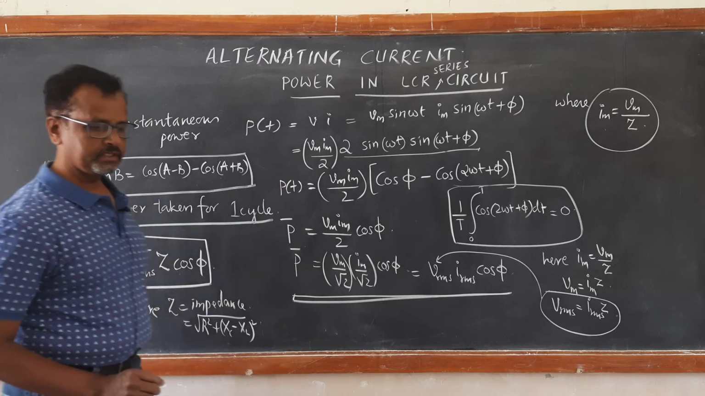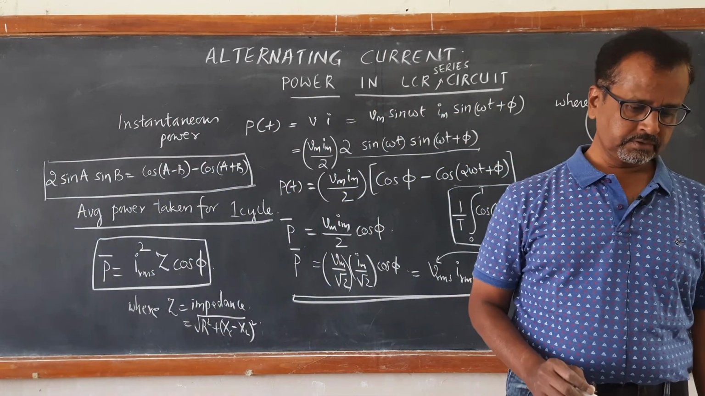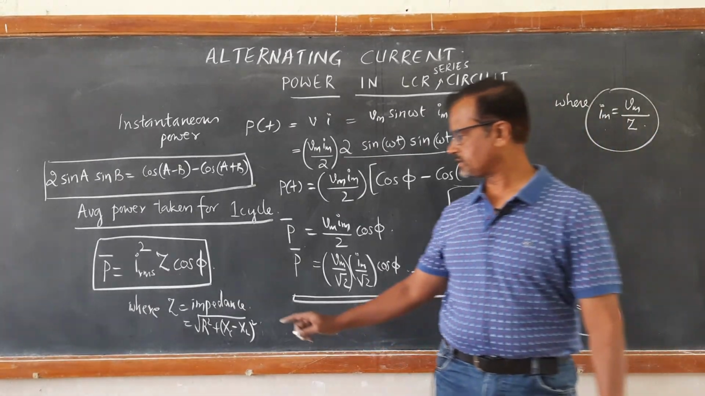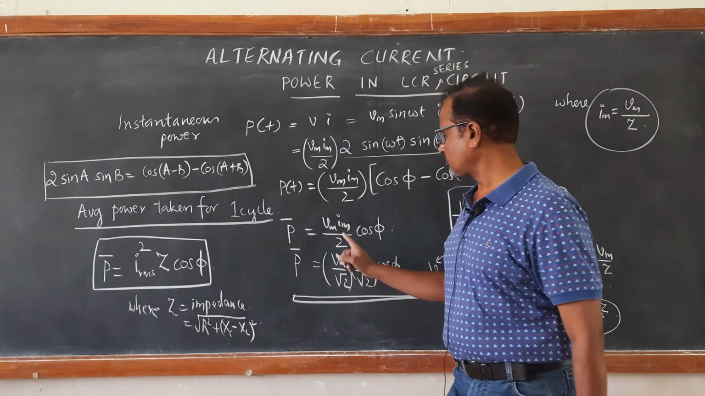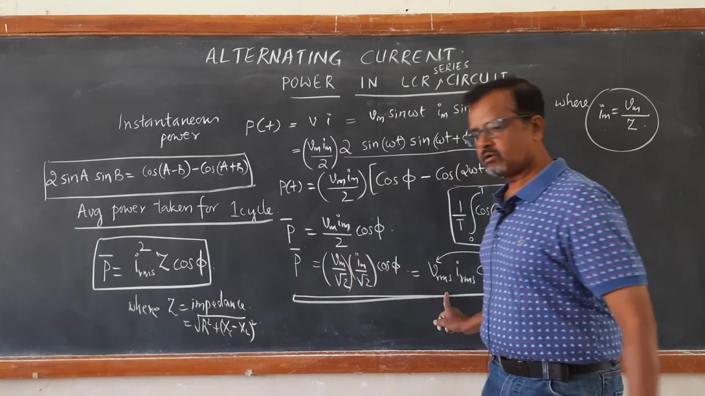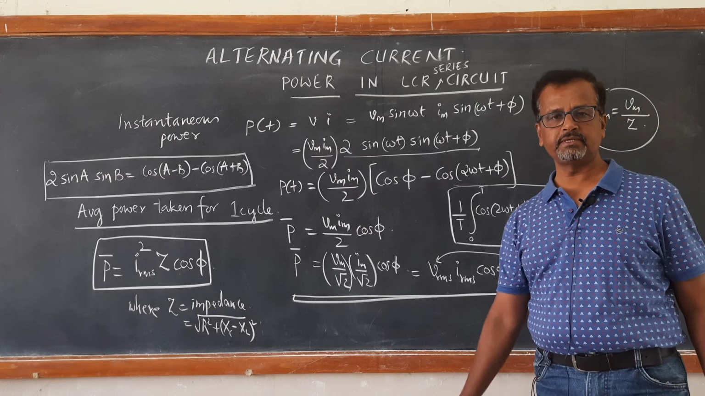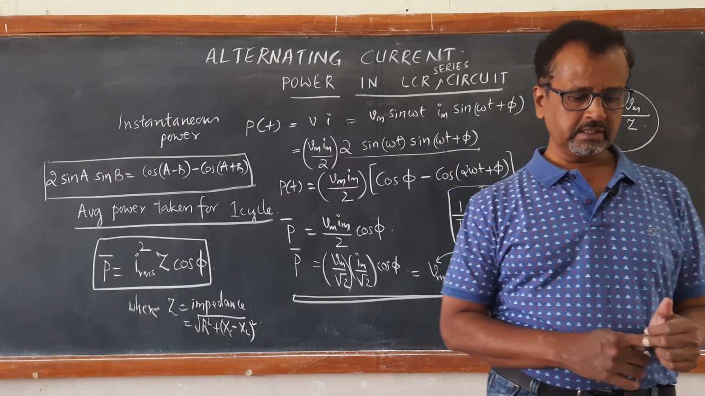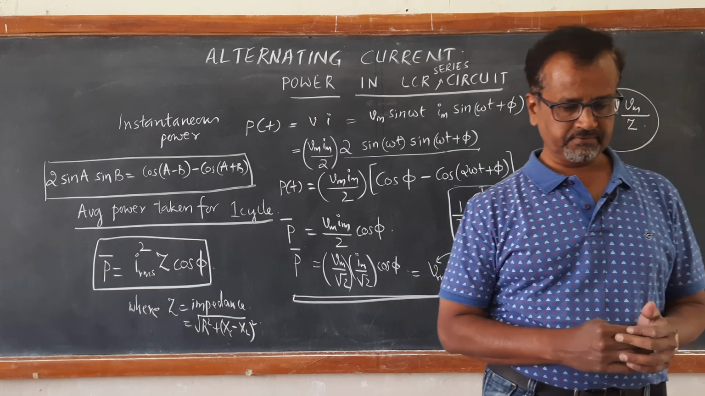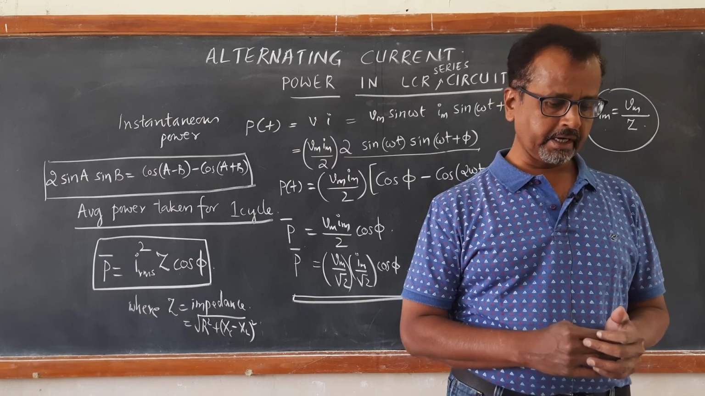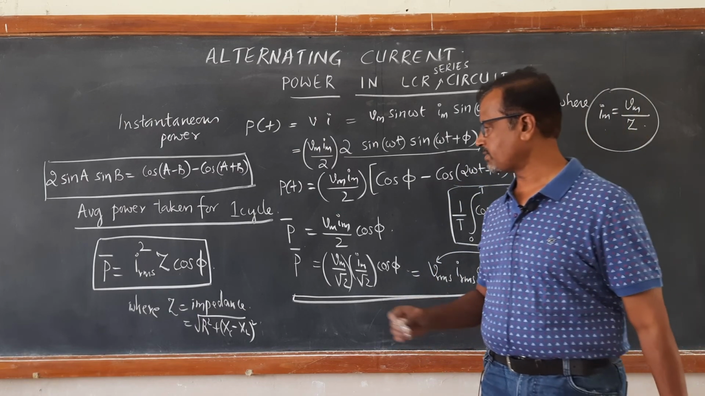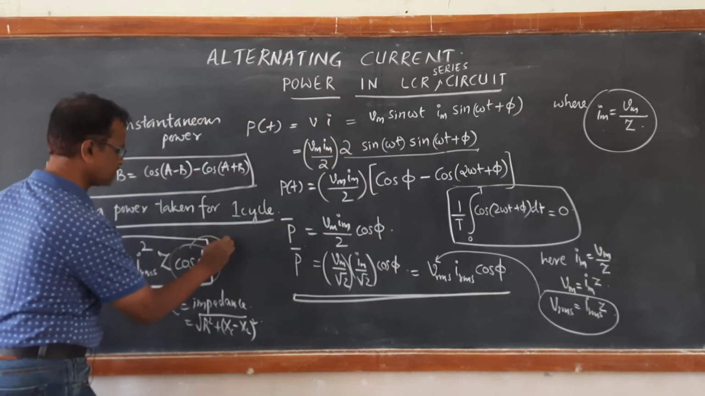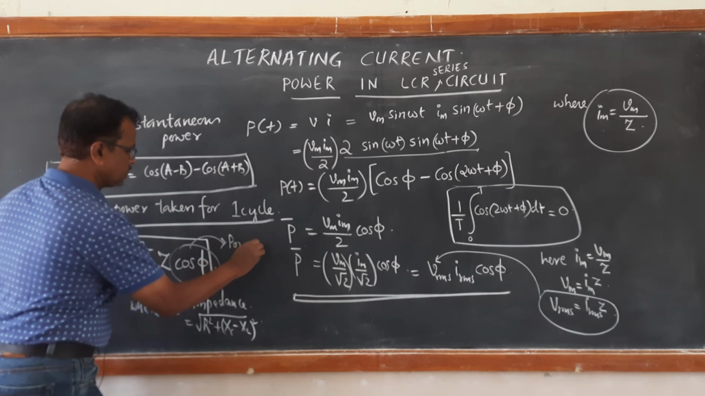Cos phi determines the phase relation. The average power dissipated depends not only on the voltage Vrms, it also depends on Irms, and also on the cosine of the phase angle phi between them. The quantity cos phi is termed the power factor.